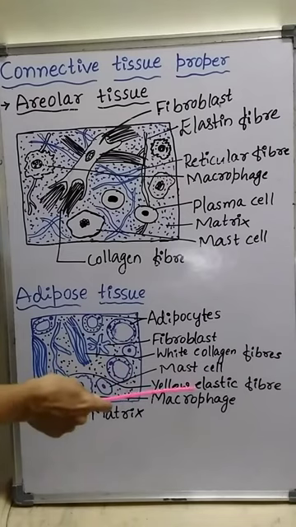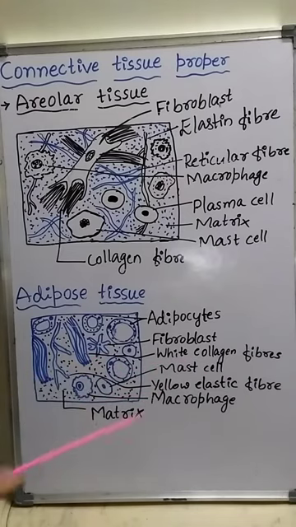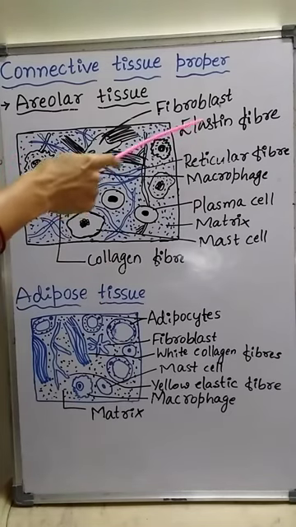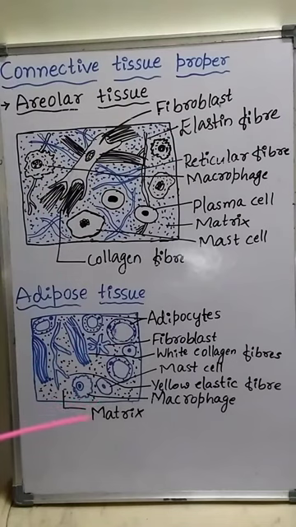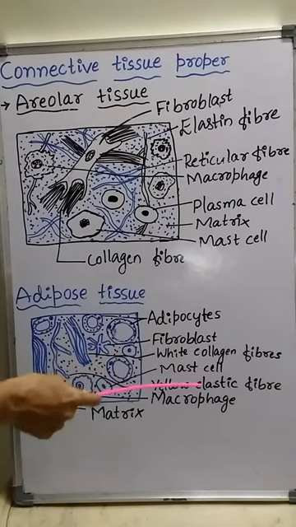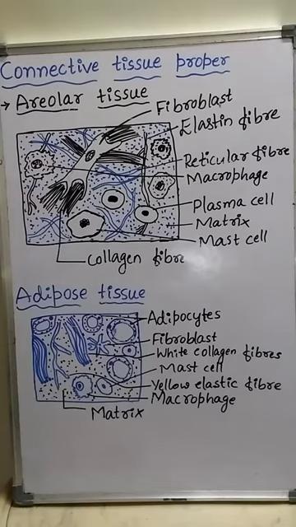But in areolar connective tissue, three types of fibers, collagen, elastin and reticular fibers, are present. In adipose tissue, only two types of fibers, collagen fibers and elastic fibers, are present.